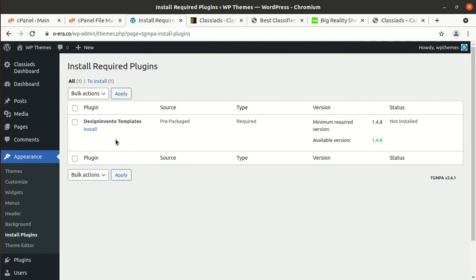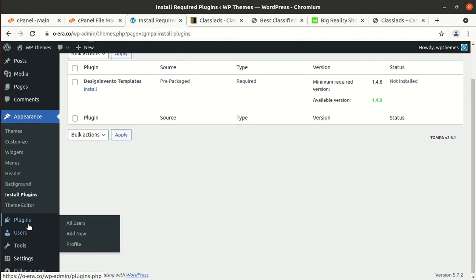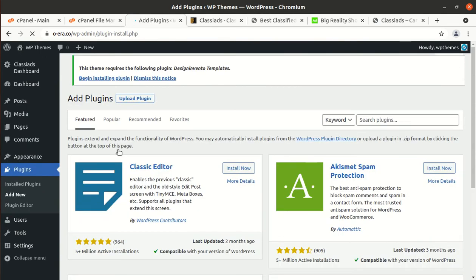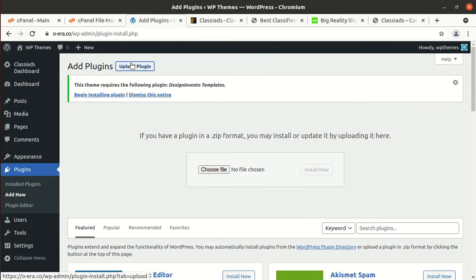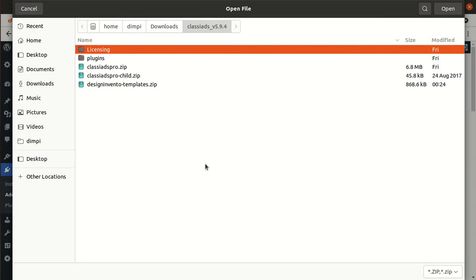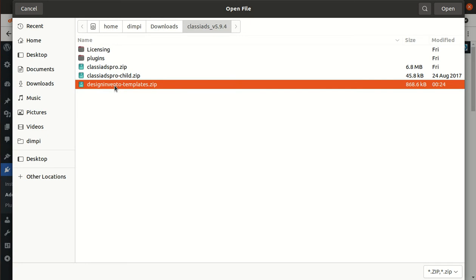this plugin as provided in the theme pack, and for this we have to go in the plugin section and add new feature, and click on upload plugin, choose file, and this Design Invento template has been given separately in the theme pack. You have to choose this file, design-invento-templates.zip.